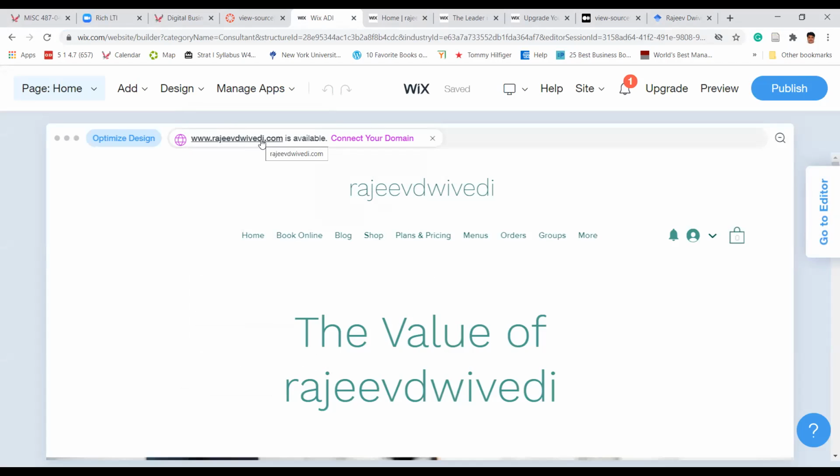And this domain is also available. rajivdwivedi.com is available. Connect your domain. That means I can get the domain of my name. However, I don't want to pay. I don't want to go over there because I'm not starting any business. But if you have some little money, you can start your site. However, starting free is not a bad thing. You can start free with something. You can play and plug, and you can do different things, and that can also be available. Is this website popping up on your side, like rajivdwivedi.bigsite.com?